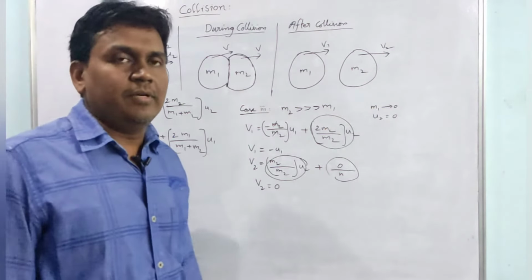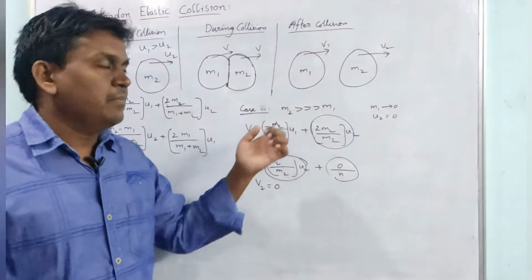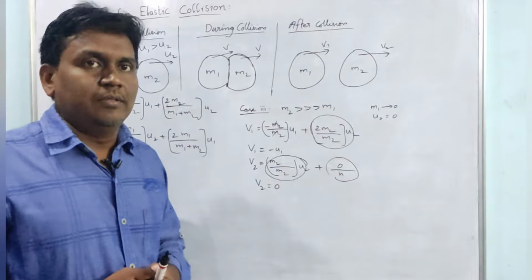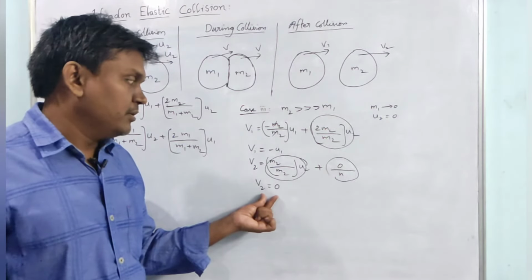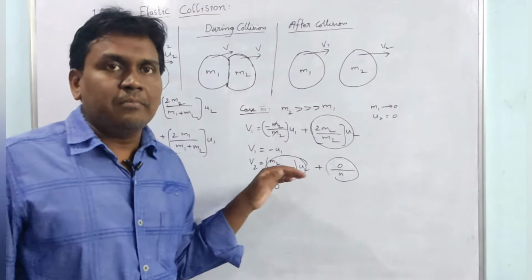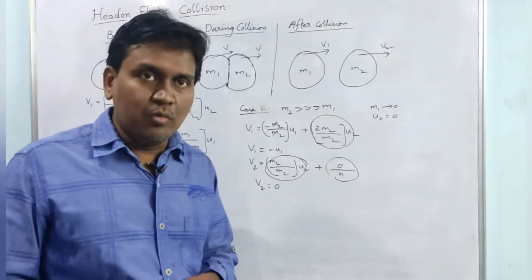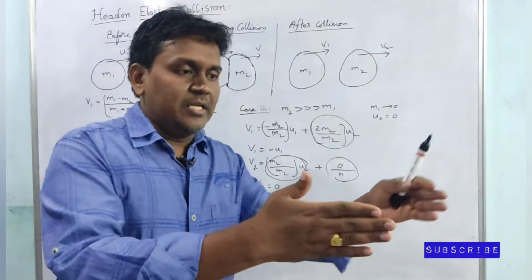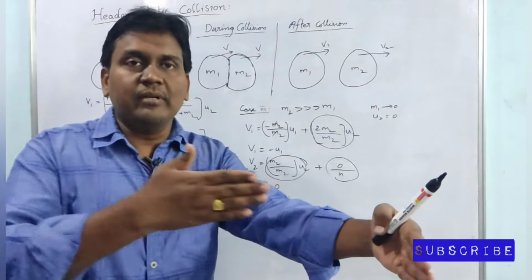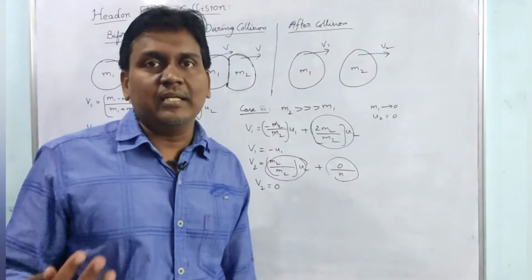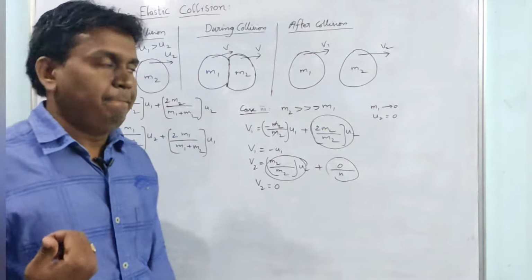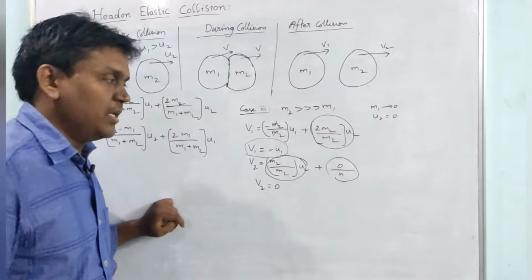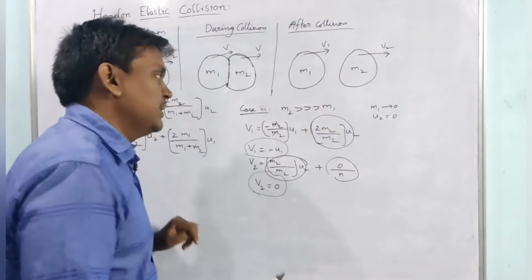The velocity of the heavier mass will be 0. It won't move, it will stay there. Then who will move? The smaller mass will move. If it is moving with 10 meter per second, it will hit the border and come back with 10 meter per second. It will rebound back. So V1 will be minus U1 and V2 will be 0.